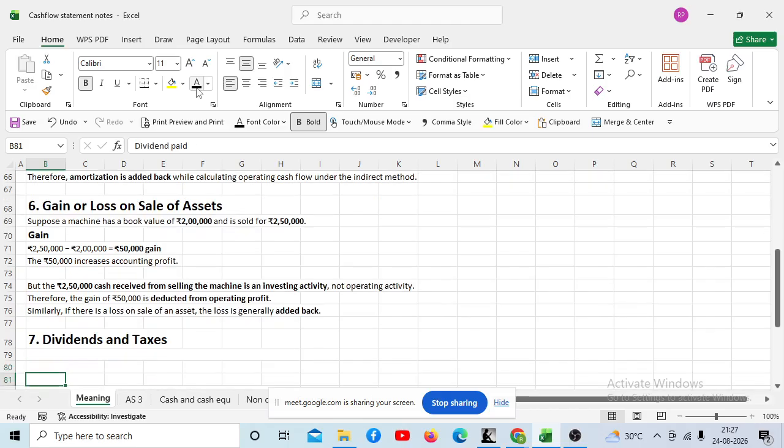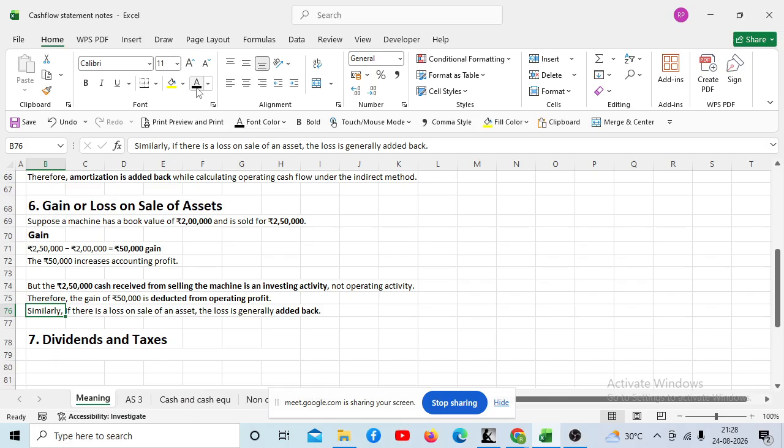Okay, now write heading number 7. So, is investing activity the same as non-operating activity? No, because there are three activities. One is operating, second is investing, and third is financing. Whatever activities are related to assets except current assets are called investing activity, and whatever activities are related to liabilities except current liabilities are called financing activity.